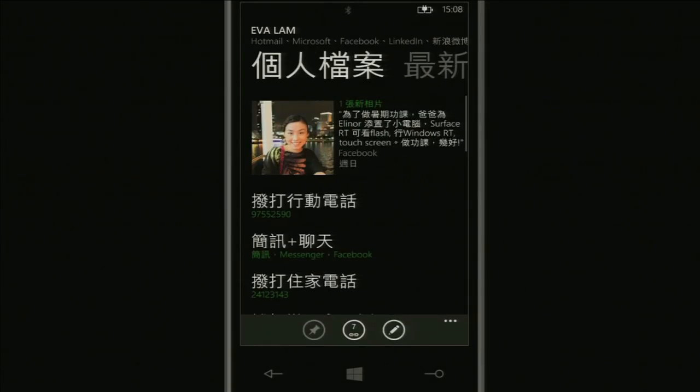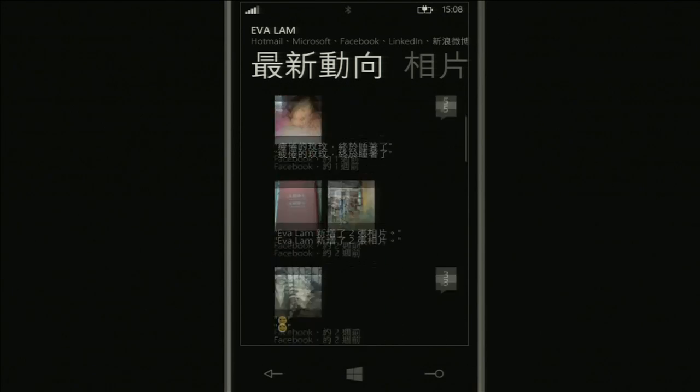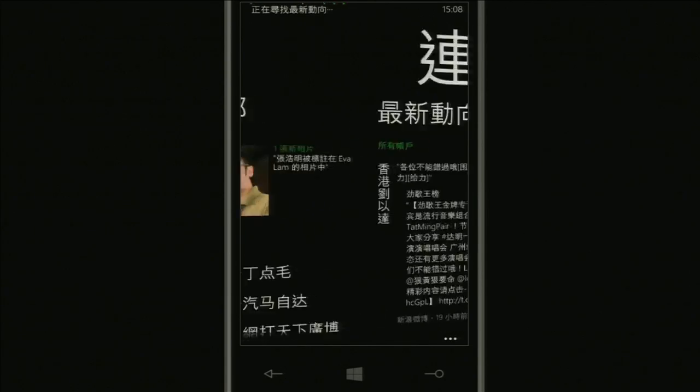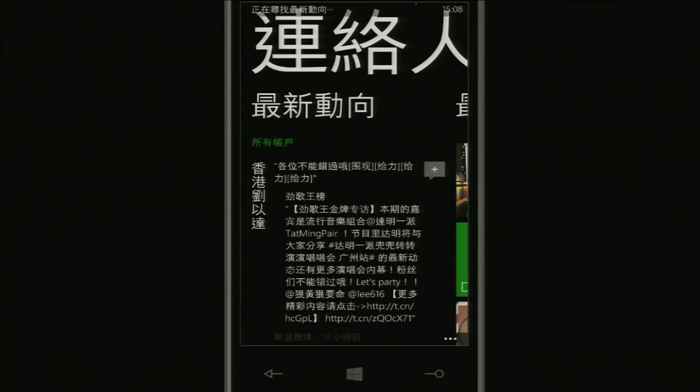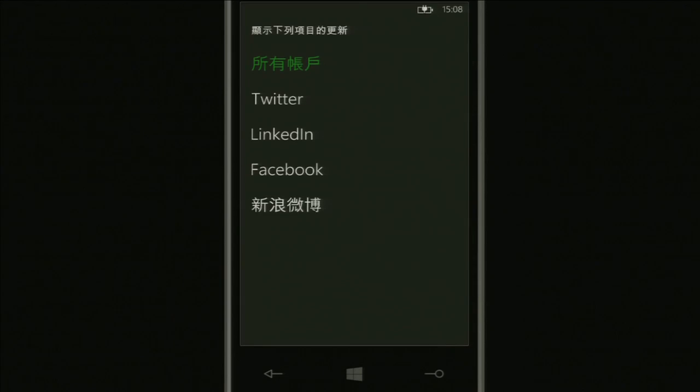Now think about some of the information. For example, I will also take my wife as an example, right? Here you can see her latest updates, right? This is a consolidated view. If I go ahead and see what's new in all my contacts, you can see that this is a consolidated view of all the most popular social networks: Facebook, LinkedIn, Twitter, and 新浪微博. Okay, these are all integrated.